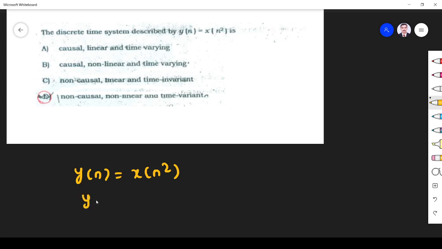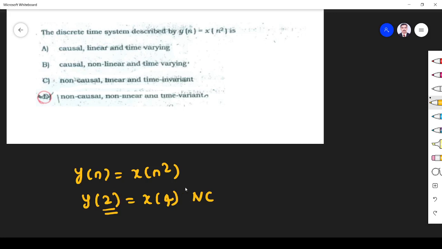So let us give n is equal to 2. For n equal to 2, x is at 4. That means the output at 2 depends on the input at 4. So at one instant itself it is coming. For one input it is non-causal, which means you can finish it. Even for one input, if it is non-causal, the total system is considered to be non-causal. You don't need to check for others. So the system is surely non-causal.